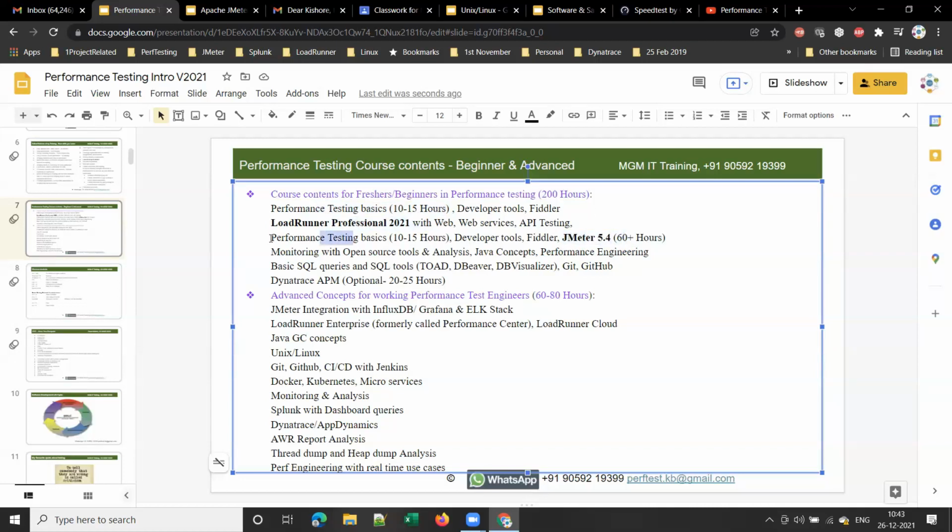Again, if someone wants to join only JMeter, for them performance testing fundamentals will take 10 to 15 hours, and this will come around 1 month. So if it is one tool, it will take 1.5 months effectively, and if it is both the tools, it will take 2.5 to 3 months.